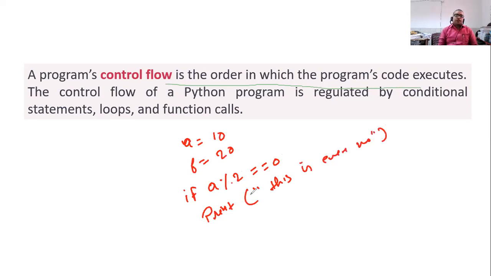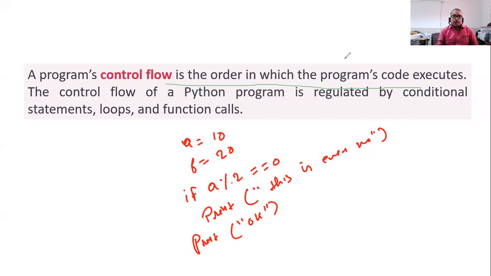And after this we are writing print, okay, goodbye. So see how the code gets executed.